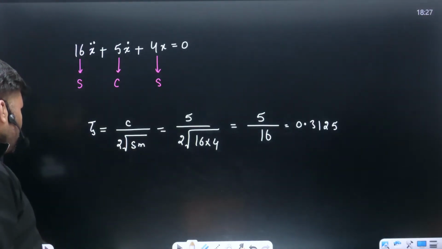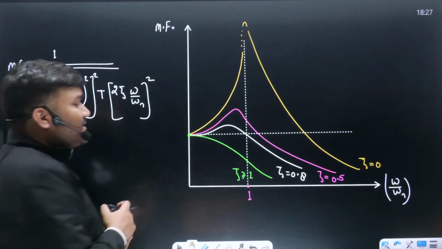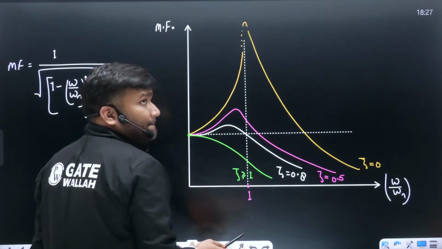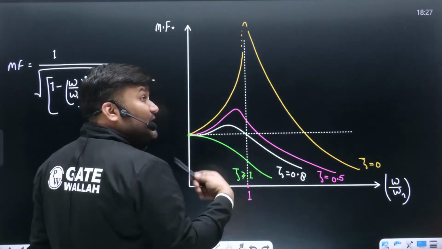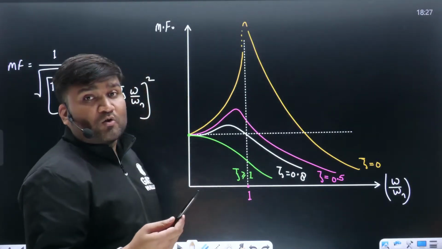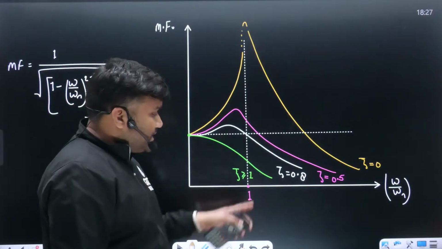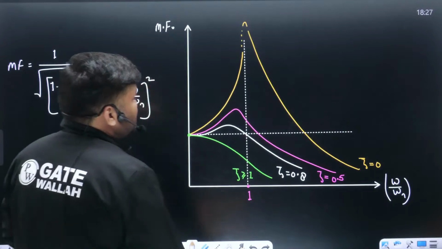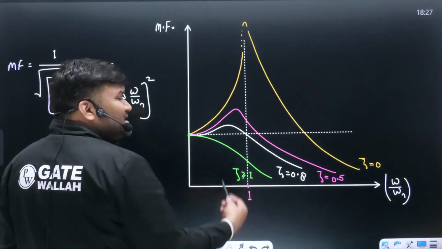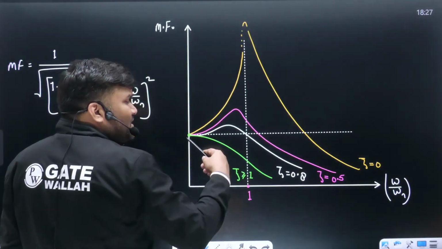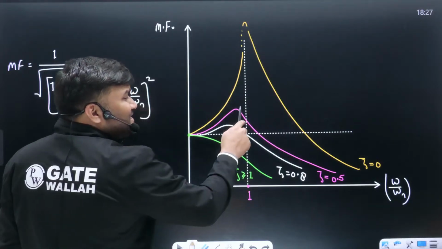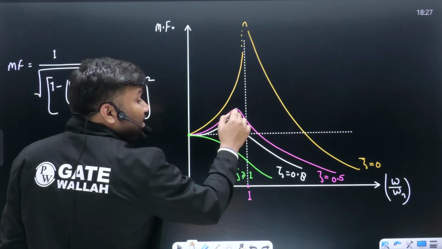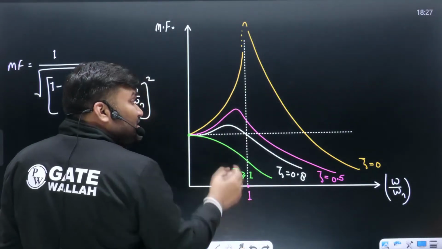Did you see which kind of diagram they are talking about? This is not the zeta value of zero; the value of zeta is not given as zero. Otherwise I would definitely say at what frequency you are going to have the peak, at the natural frequency, at resonance. Zeta has some value given, which is 0.3 something. So this kind of graph you are going to have, and at exactly what value you are going to have the peak, this they are asking.